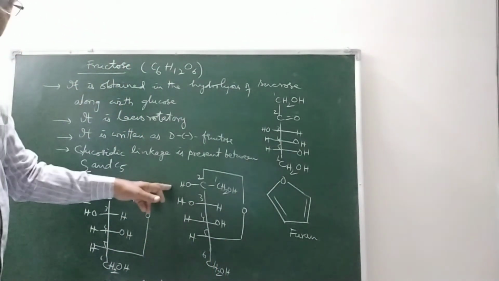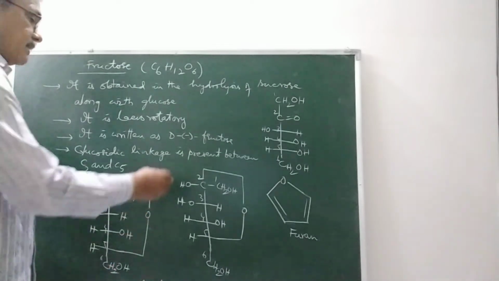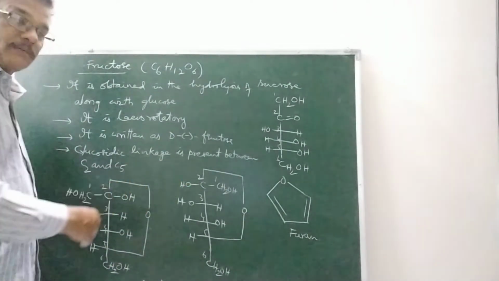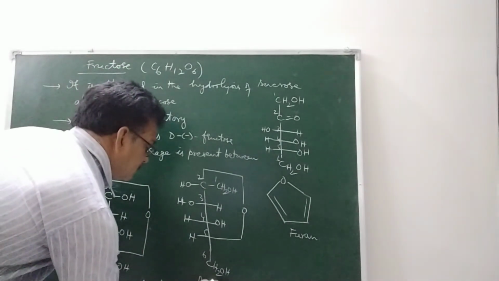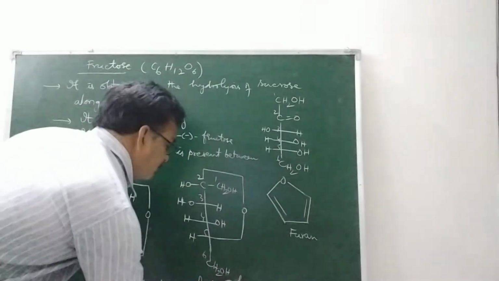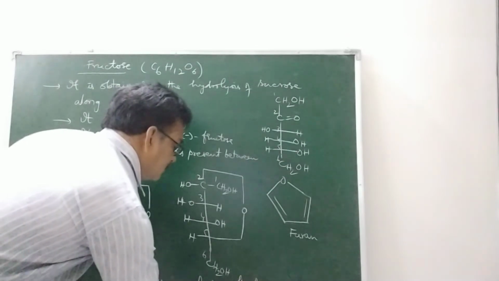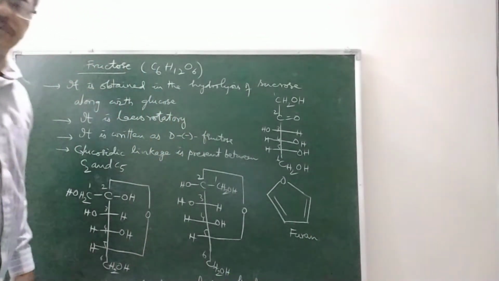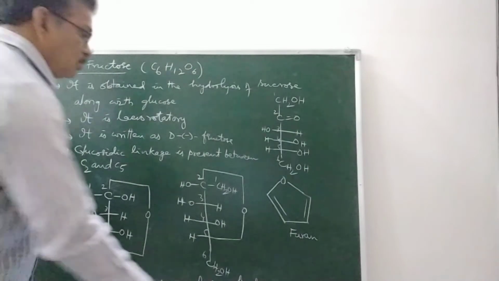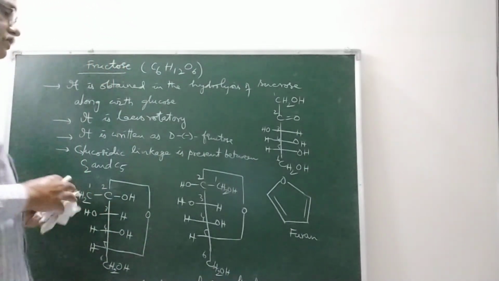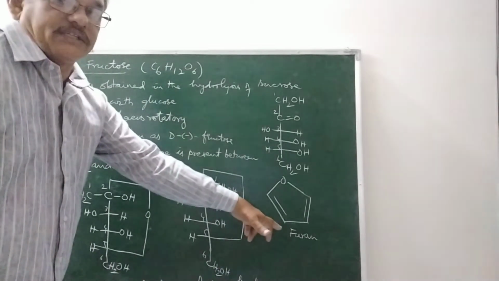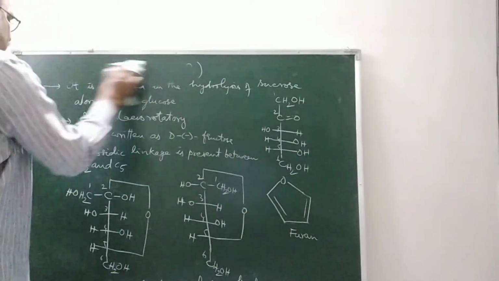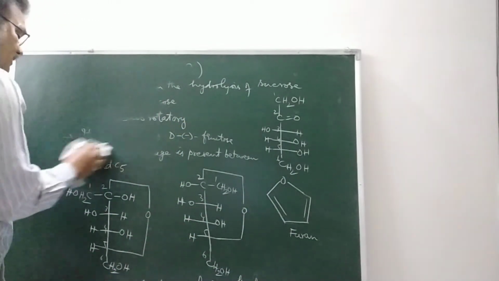Here the OH group is present at the left hand side at the anomeric carbon. So this can be written as beta-D-fructose. So these are the two ring structures of fructose. These can be written as furanose structures or Haworth structures.